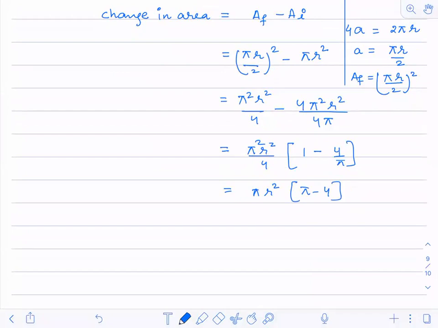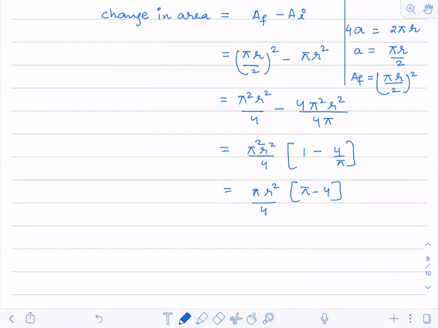Yes. Divided by 4 also will come. How many of you have got this? Okay. Just simplify it. You'll get it. You just simplify it. You will get this only. Okay. So change in area I have calculated.